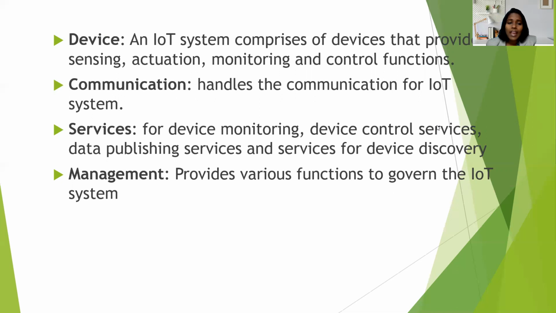For example, if you take home automation, we will have one application on our phone. Via that we can see the status of the things present in the home, whether they are on or off. All this information we will get from this application only. So these are the functional blocks present in IoT.